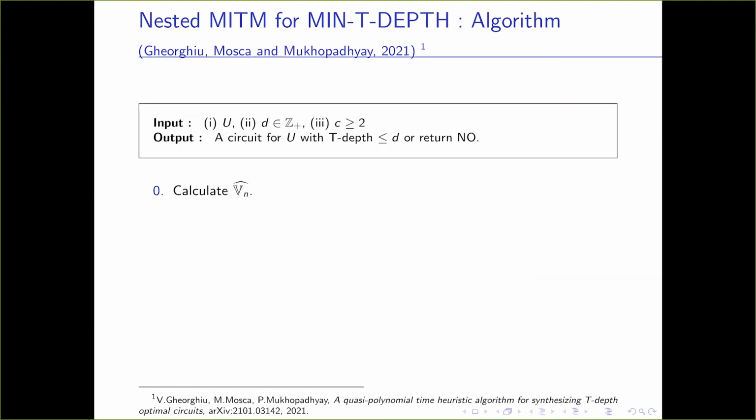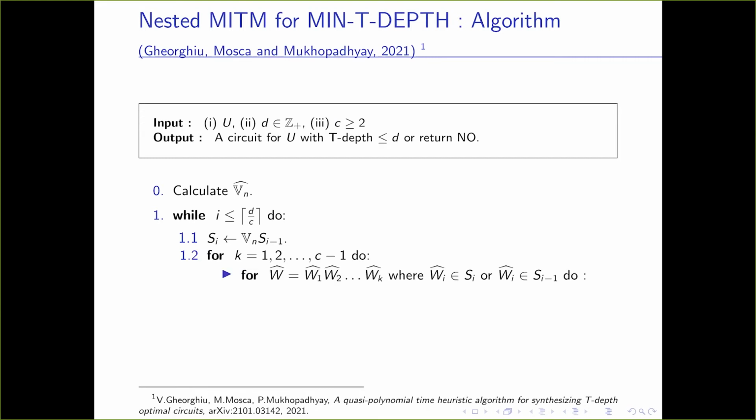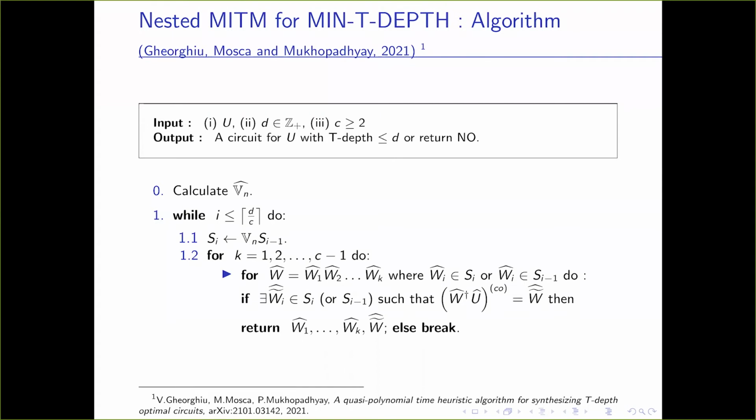Okay, so first we calculate the channel representation of all those special unitaries. Then it's a similar kind of nested MITM technique. So we calculate the T-depth i unitaries from the T-depth i minus 1 unitaries by multiplying with Vn. Now we check for this W, which is the product of Wi's, where Wi's are in Si or Si minus 1. If there exist some Wi in Si or Si minus 1, such that the coset level of W dagger U is equal to this W tilde, this product, this unitary, and if so, then we return, else we break.